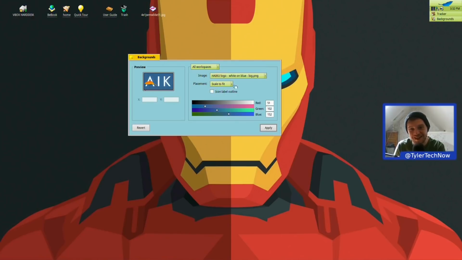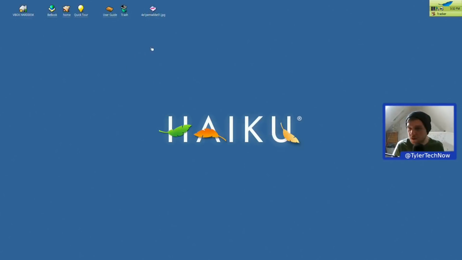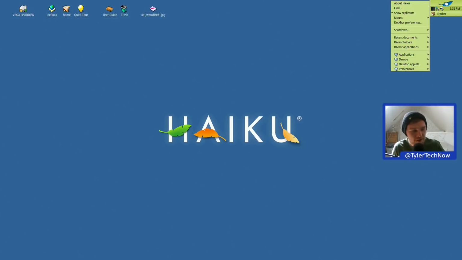Let's go back onto the Haiku. Okay, so that scale to fit's gone a bit crazy. What about center? Let's try that. There we go. So changing the wallpaper is fairly straightforward. I like the fact that you can just drag in and drop it in that little window preview to get a sort of size you might like.